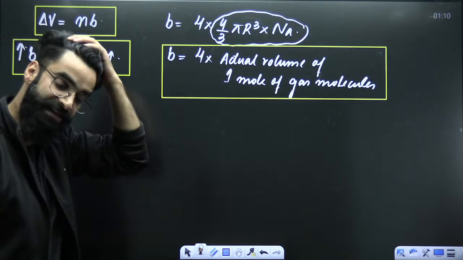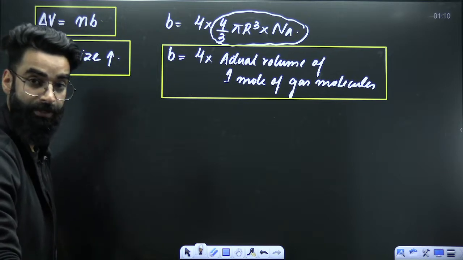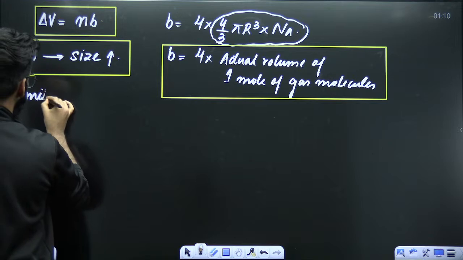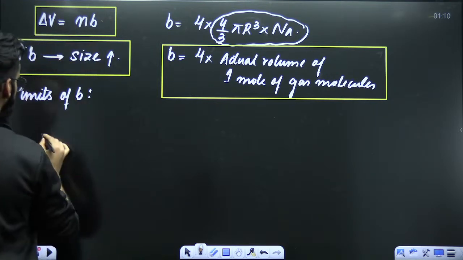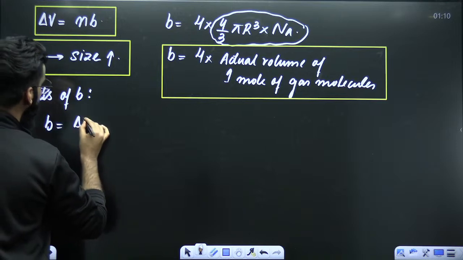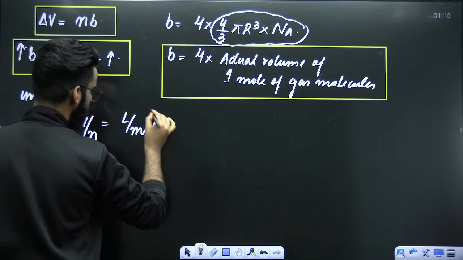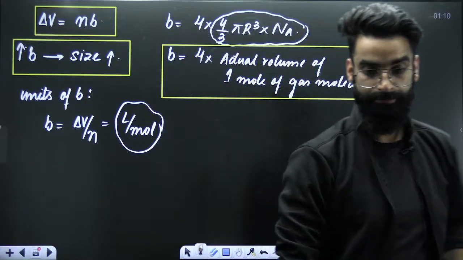Is this clear till here? The more the value of B, the more the size of the gas molecule. Now you must be thinking, what about the units of B? Since B is equal to delta V divided by n, and delta V is in liters, the unit of B is liter per mole.